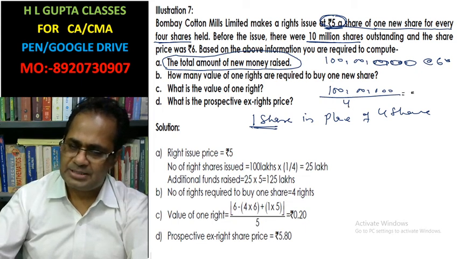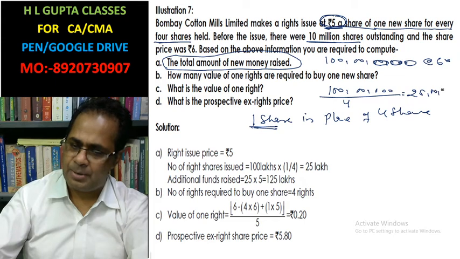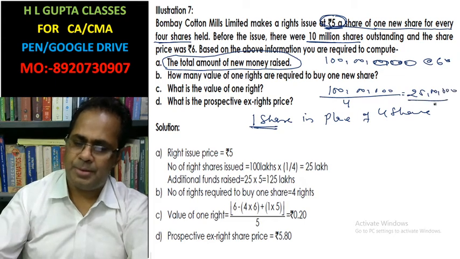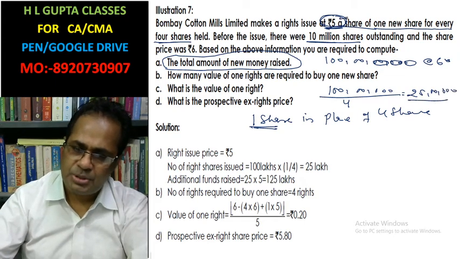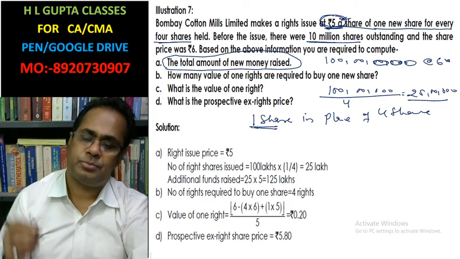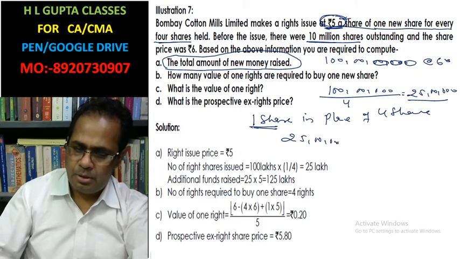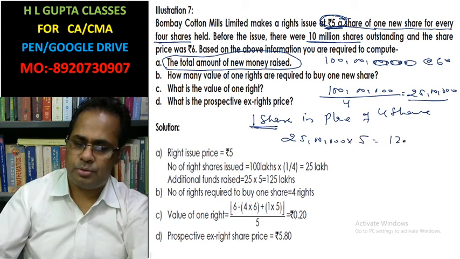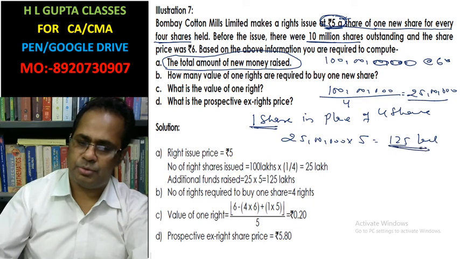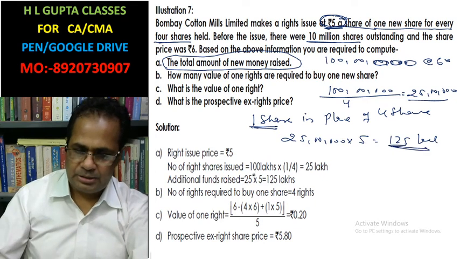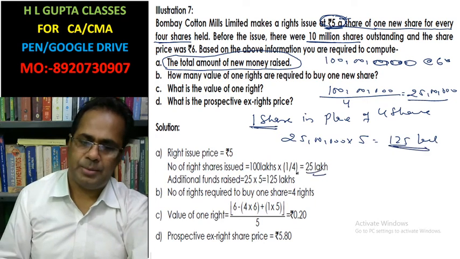Then how many right shares will you issue? 25 lakh. Now the question is how much money you are going to raise from this. On 25 lakh shares, at the rate of rupees 5, you are going to raise 125 lakh. Okay, this is given here, 125 lakh.